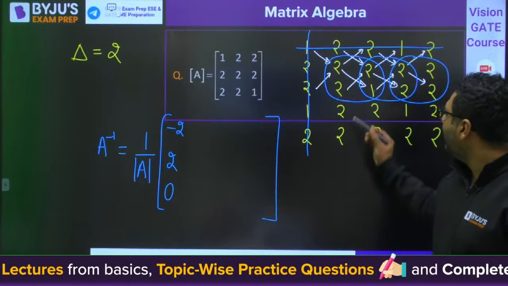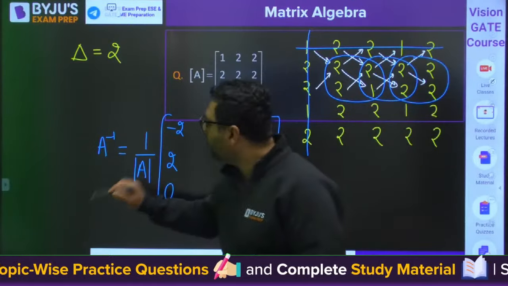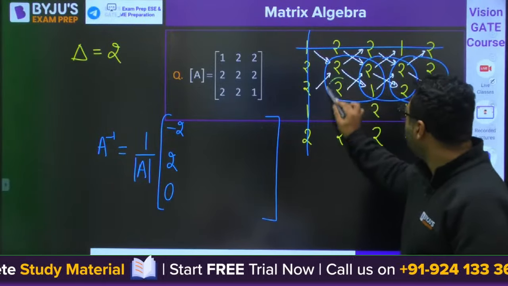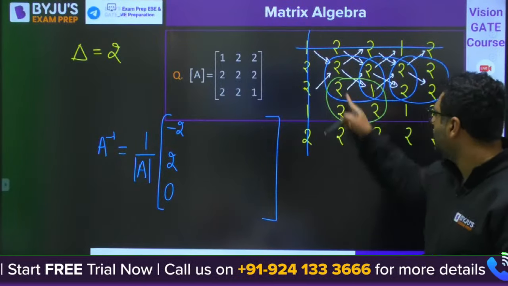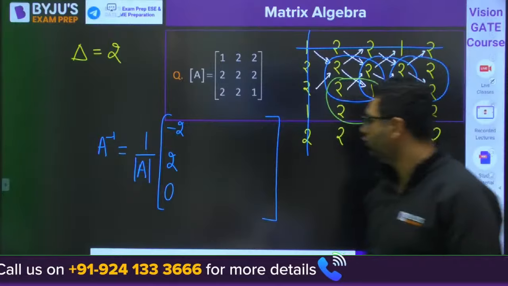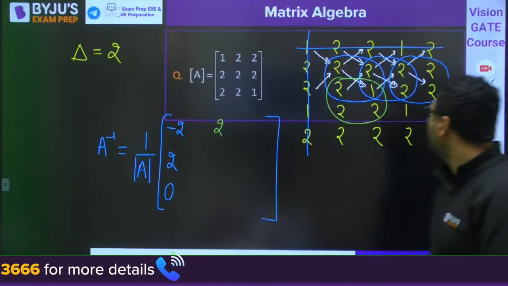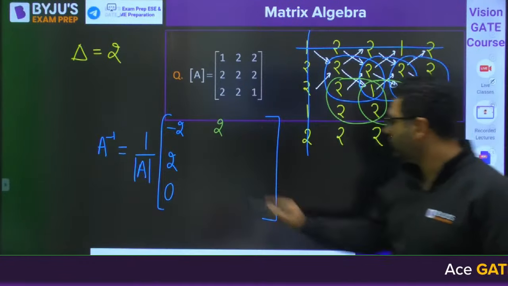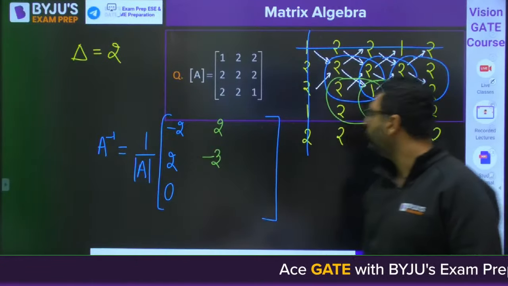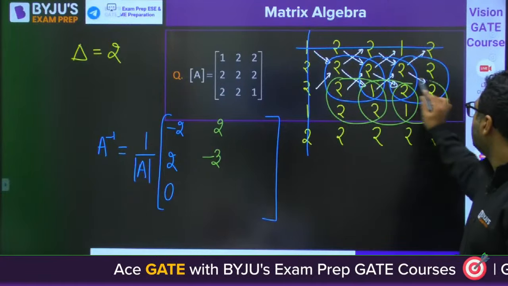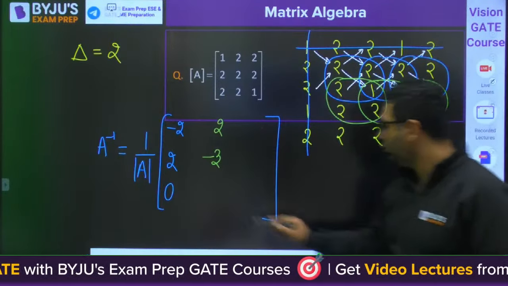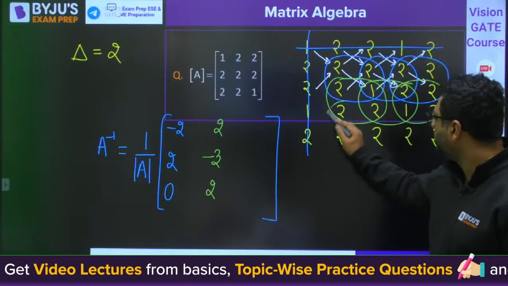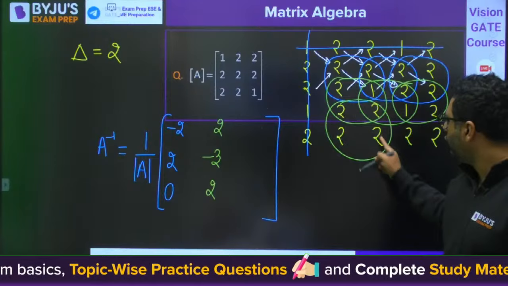Very good. Then you are going for the second, with a different color I am showing you. Let us say this one. This will be the next: 4 minus 2. Then 1 minus 4. Then 4 minus 2. Then 4 minus 4.